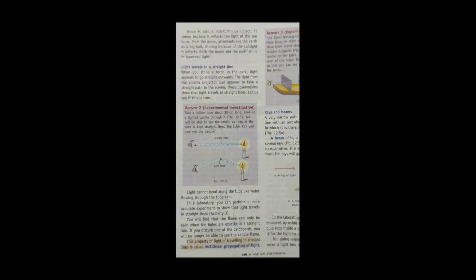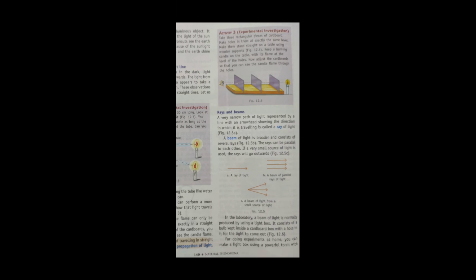In a laboratory, you can perform a more accurate experiment to show that light travels in a straight line. You will find that the flame can only be seen when the holes are exactly in a straight line. Another activity, activity 3: take 3 rectangular pieces of cardboard, make holes in them at exactly the same level, make them stand straight on a table using wooden supports, and keep a burning candle on the table with its flame at the level of the holes. Now adjust the cardboards so that you can see the candle flame through the holes.